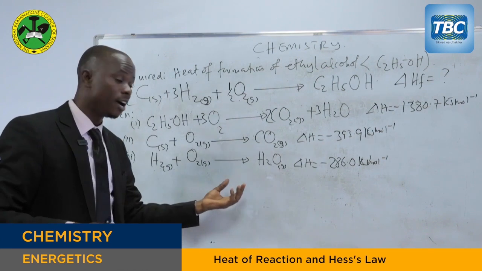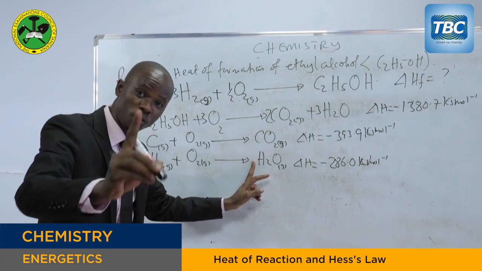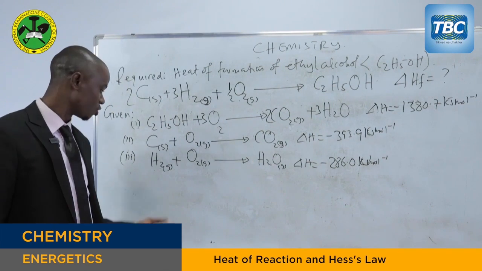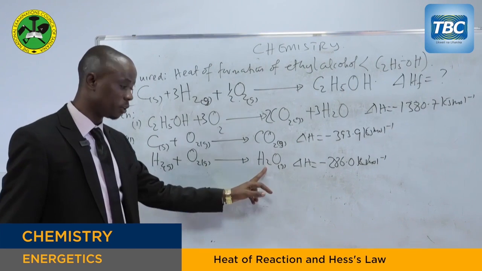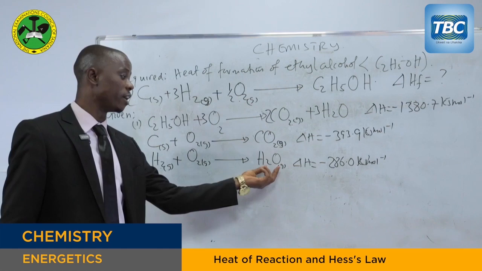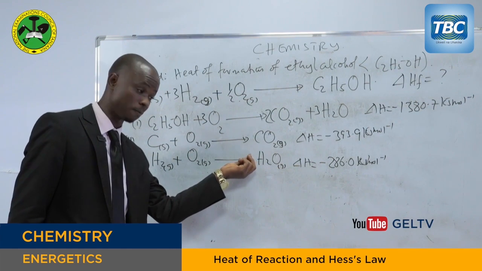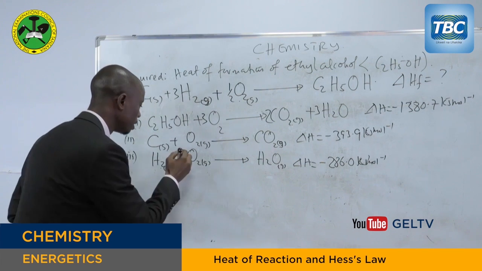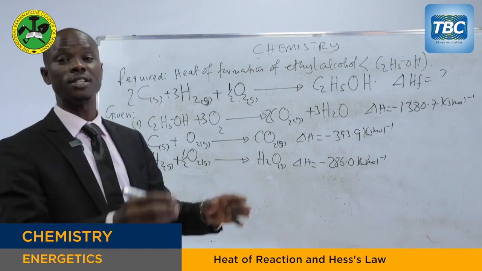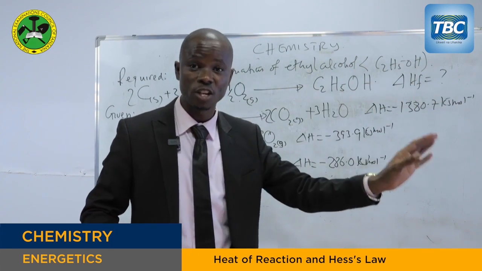Remember, when you are talking about heat of formation, 1 mole of the compound should be formed. So there is nothing you can do with the product. You just balance the reactant. So 2 hydrogen atoms, we have 2 hydrogen atoms. There is no problem with that. We have 2 oxygen atoms, we have 1 oxygen atom. Remember, we're not writing anything here because this is the enthalpy of formation. So we balance here. We put here a half. The equation is balanced. So you can see, that is the second way of asking this equation.